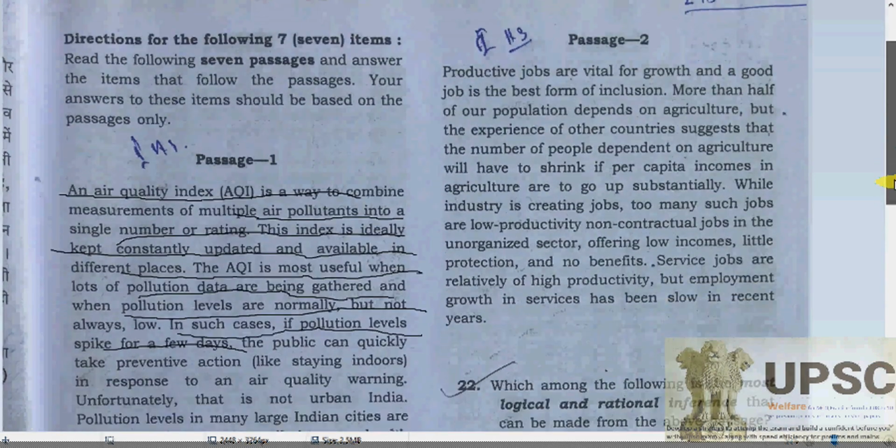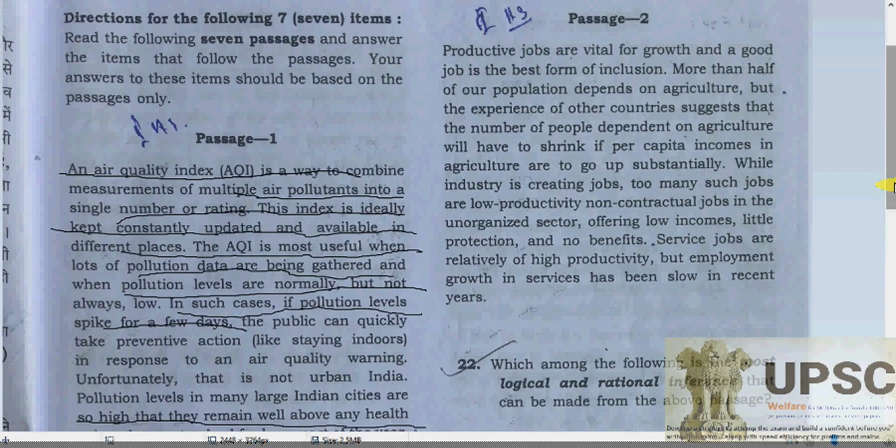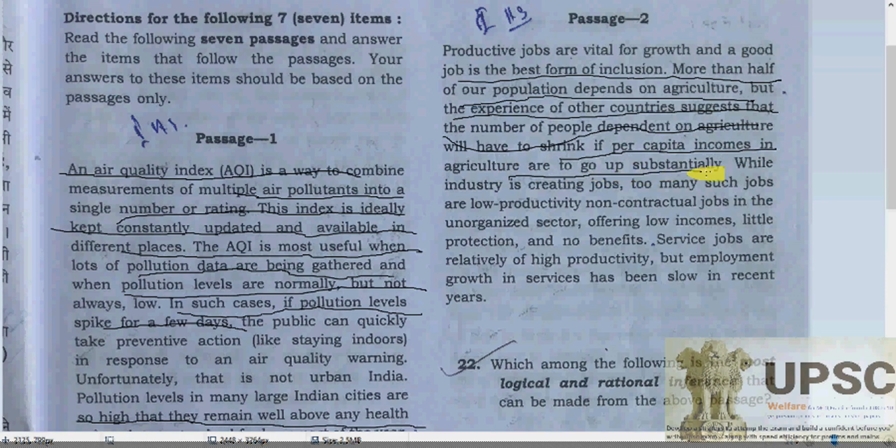The next passage says that productive jobs are vital for growth, and good jobs are the best form of inclusion. More than half of the population depends on agriculture, but the experience of other countries suggests that the number of people dependent on agriculture will have to shrink if per capita income in agriculture is to go up substantially.